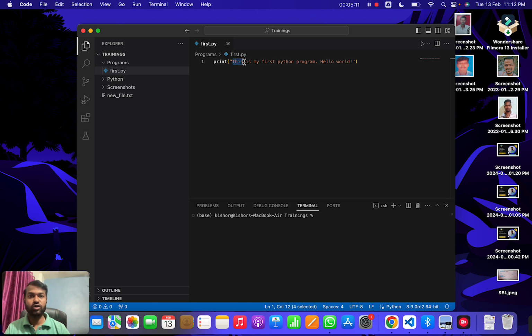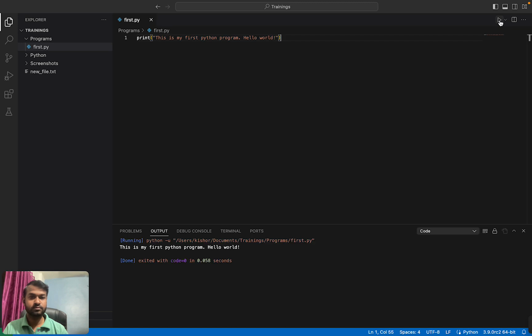I have written only one statement. This is my first Python program, hello world. Okay, I am executing this code. Here you can see output is printed over the console. This is my first Python program, hello world.